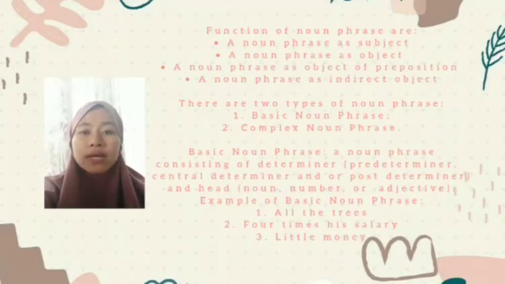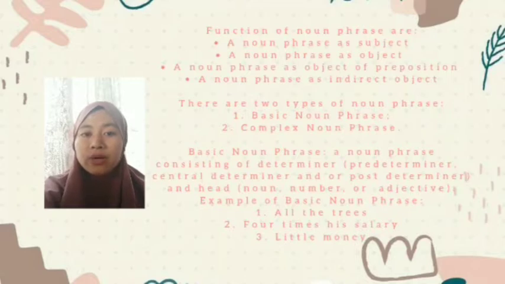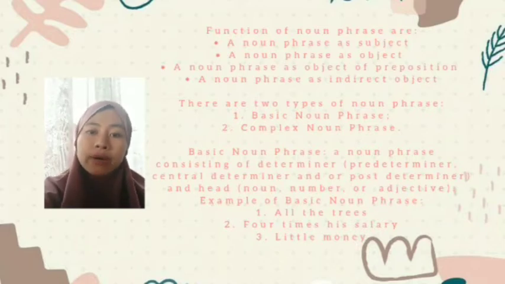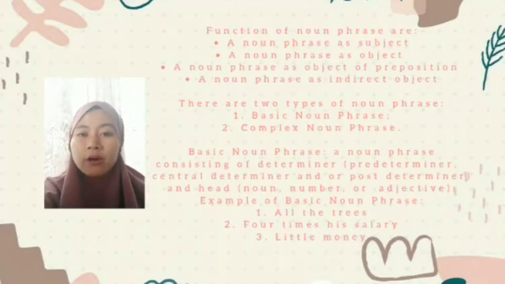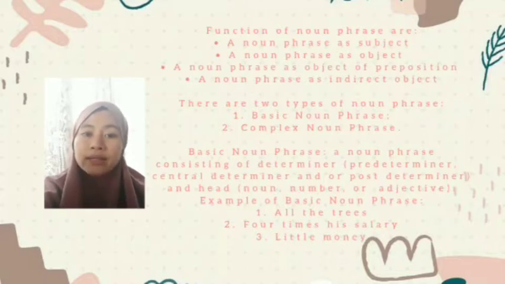And there are two types of noun phrase. The first one is basic noun phrase, and the next is complex noun phrase. First one is basic noun phrase. Basic noun phrase is a noun phrase that consists of determiners. There are predeterminer, central determiner, and or post determiner, and head that is a noun, number, or adjective. Examples of basic noun phrase are all the trees, 4 times his salary, and the last is little money.